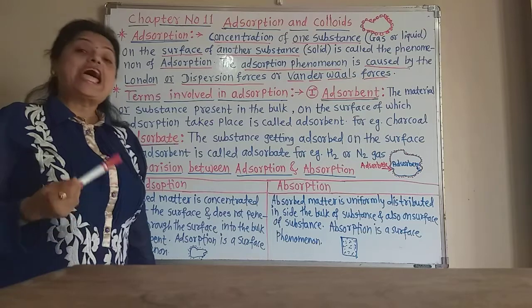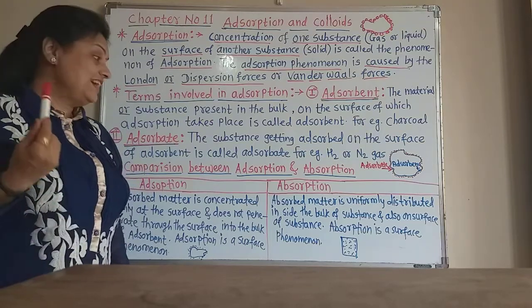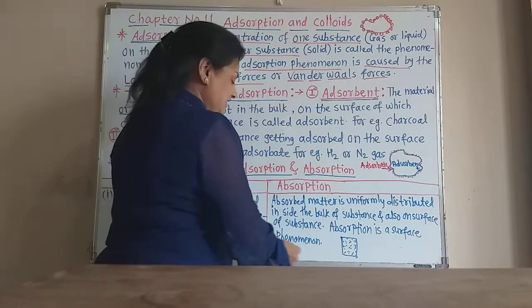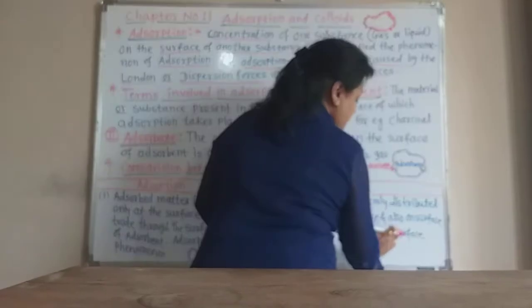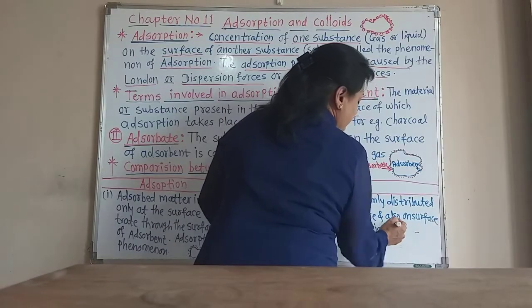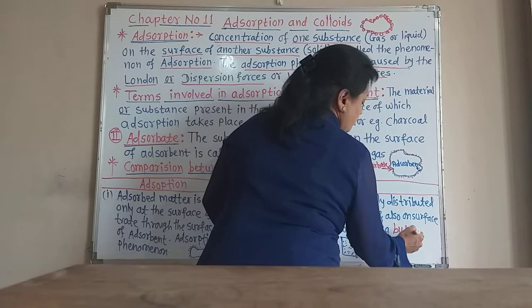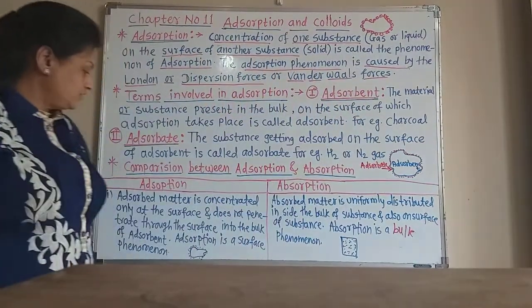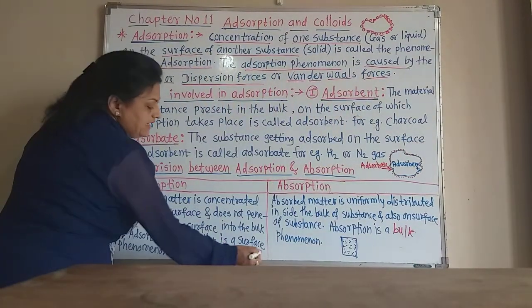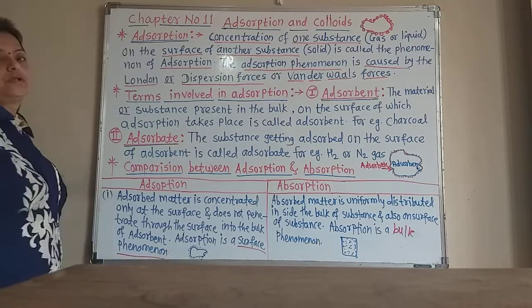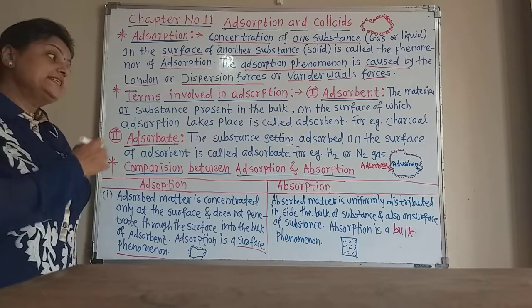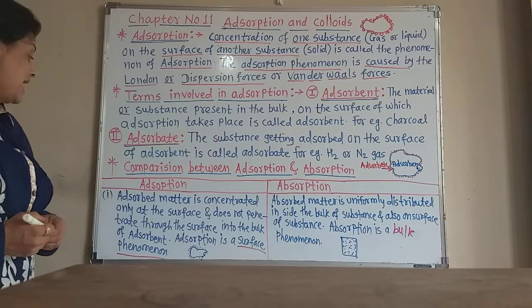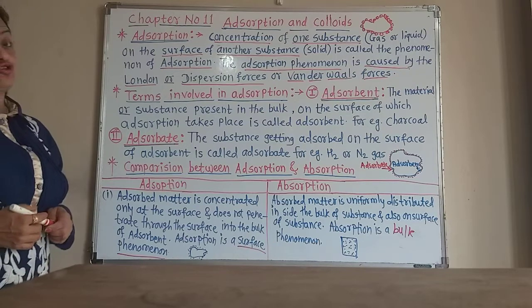This is called absorption. Absorption is a bulk phenomenon, and adsorption is a surface phenomenon. Remember that. Now this is the difference between adsorption and absorption.